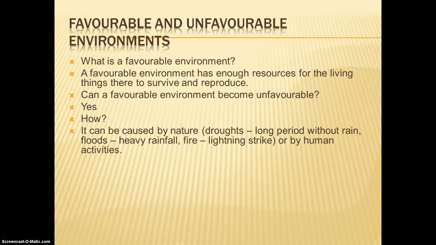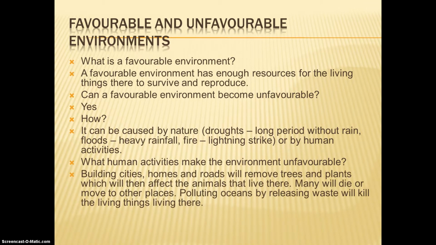It can be caused by nature: droughts, long periods without rain, floods, heavy rainfall, fire, lightning strikes, or by human activities. What human activities make the environment unfavorable? Building cities, homes, and roads will remove trees and plants, which will then affect the animals that live there. Many will die or move to other places. Polluting oceans by releasing waste can kill the living things living there.